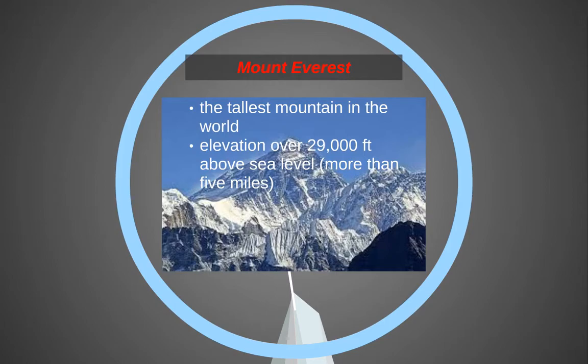So then that takes us to really the highest mountain in this area, and this happens to be the highest mountain in the world. It has an elevation of just over 29,000 feet, and that is more than 5 miles above sea level, which is an absolutely amazing elevation and really makes it one of the biggest natural wonders of the world. And this is found here on the Tibetan Qinghai Plateau.